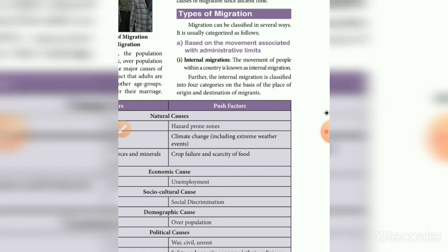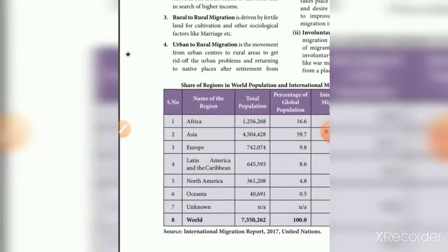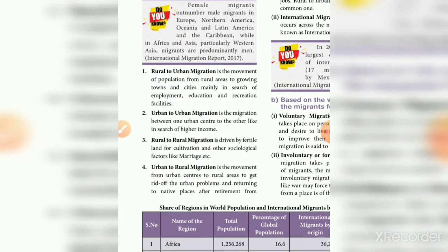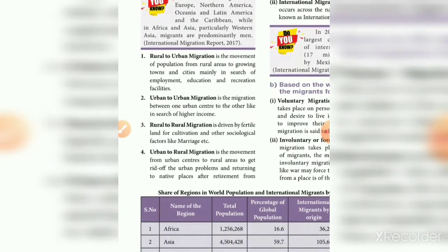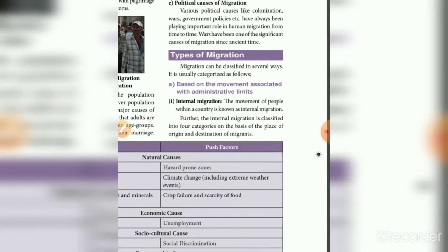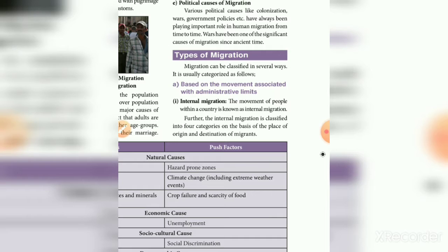The first one is internal migration, which we classify into four types: rural to urban, urban to urban, rural to rural, and urban to rural migration. The next one is international migration. So these are the two types based on movement associated with administrative limits.